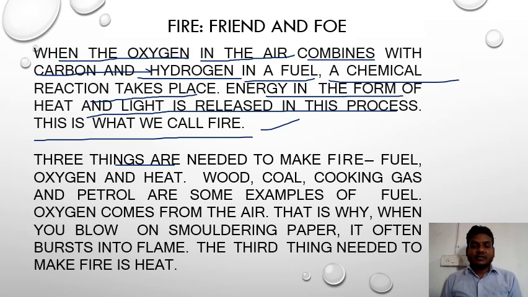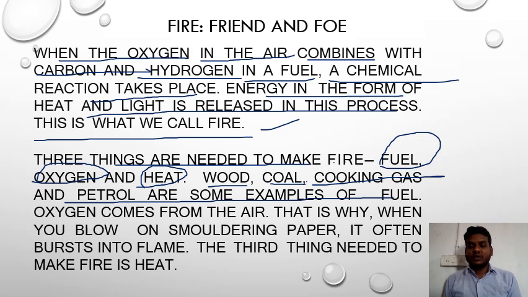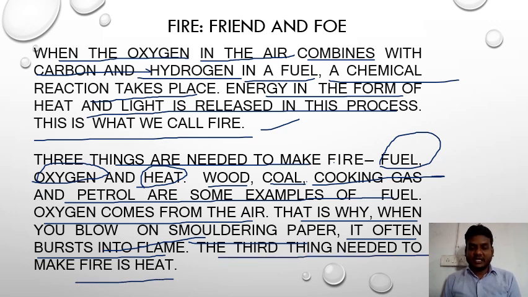Here, three things are needed to make fire. First, fuel. Second, oxygen. Third, heat. Wood, coal, cooking gas, and petrol are some examples of fuel. Oxygen comes from the air. That is why when you blow on smoldering paper, it often bursts into flame. The third thing needed to make a fire is heat.